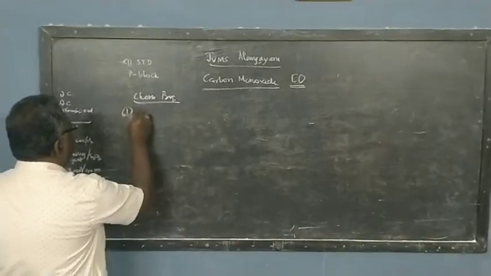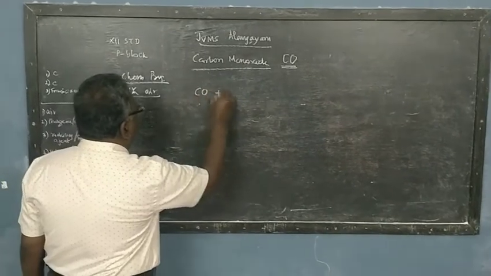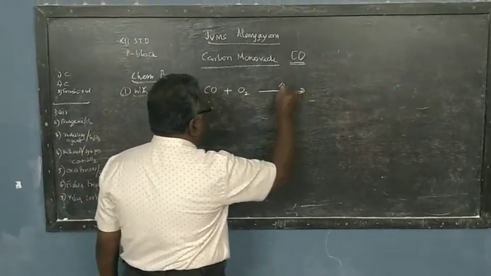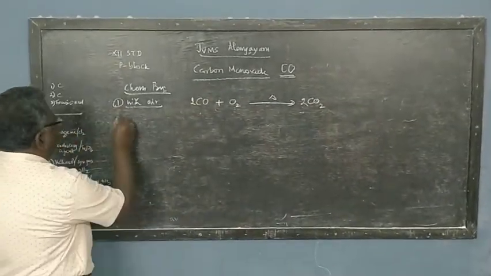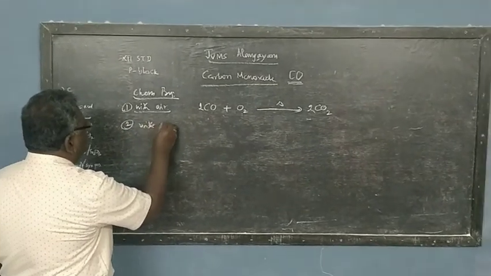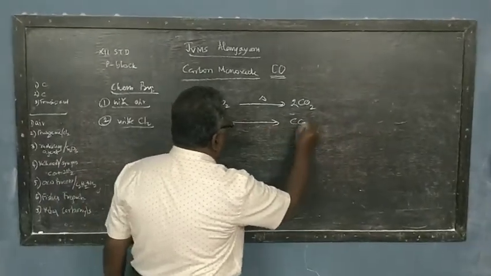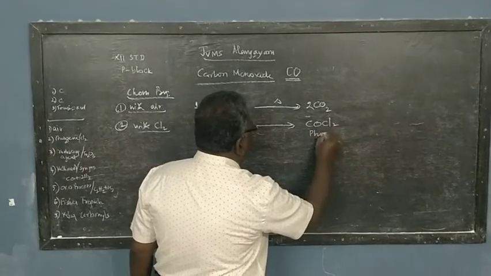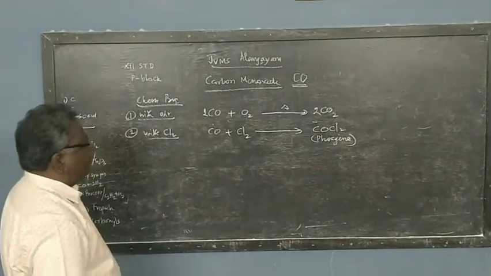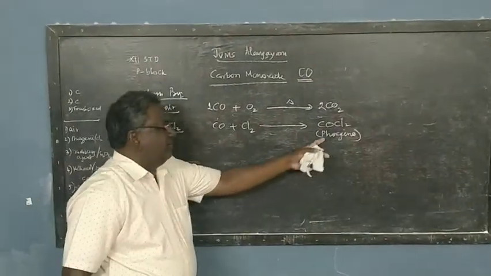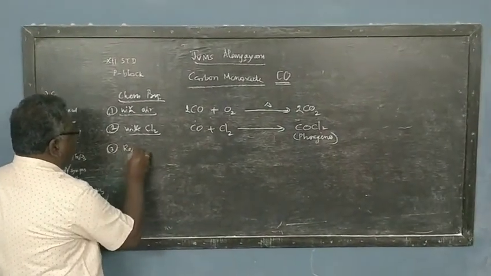The first property is with air. When carbon monoxide is burnt with oxygen, it will become carbon dioxide gas. This is a simple reaction. Then similarly, its reaction with chlorine. Carbon monoxide can react with chlorine, forming carbonyl chloride. This carbonyl chloride is known as phosgene. For a 2 mark or 3 mark question, how is phosgene prepared? We should know it comes from carbon monoxide. Then carbon monoxide is used as a reducing agent.